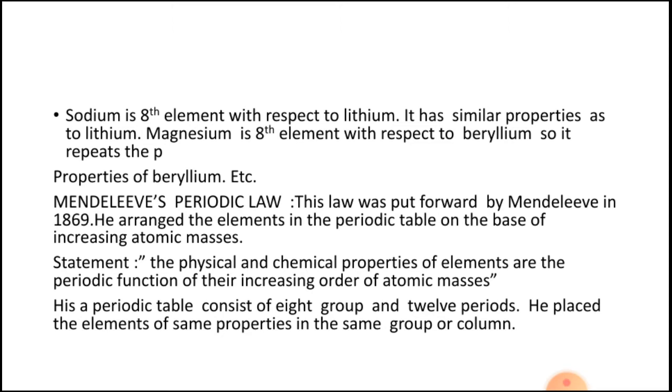Now the next topic is Mendeleev periodic law. This law was put forward by Mendeleev in 1869. He arranged the elements in the periodic table on the basis of increasing atomic masses. The physical and chemical properties of the elements are a periodic function of their increasing order of atomic masses. As we increase the atomic mass, their physical and chemical properties change.